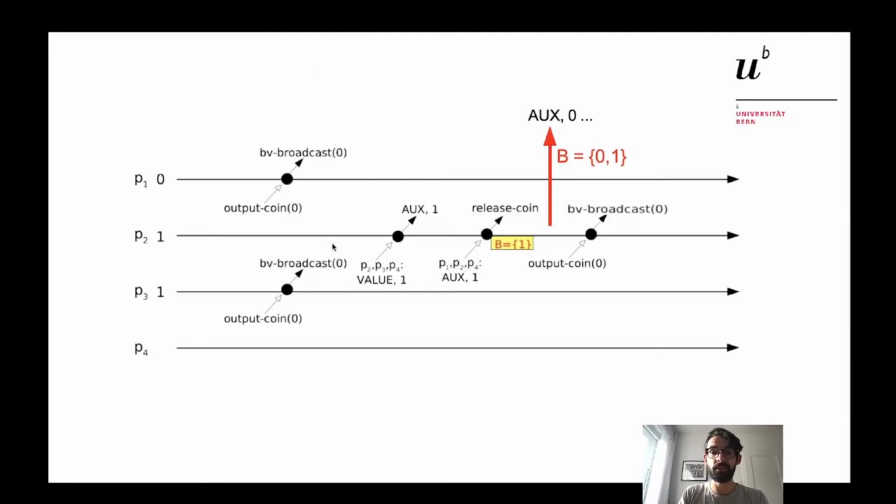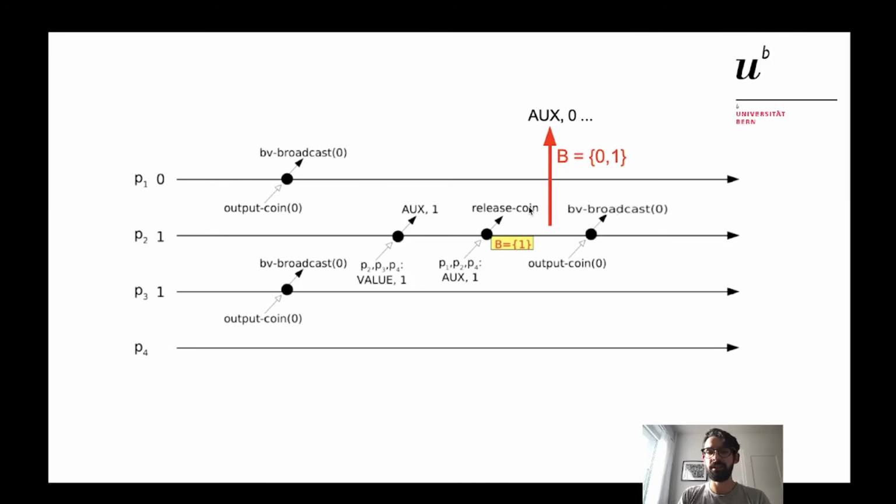So what happens here is that we no longer have the set B containing only 1, because in this case, when we reconstruct the coin, before receiving the coin messages that will be used to reconstruct it, we receive also all the previous messages, as I already said. So for example, the aux message containing 0. This means that the set B should become 0 and 1, in the same way as for processes P1 and P3. This means that process P2 will start a new round by BV broadcasting value 0. And this solves the problem.